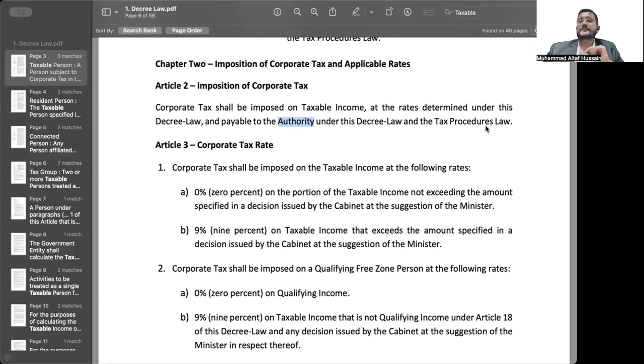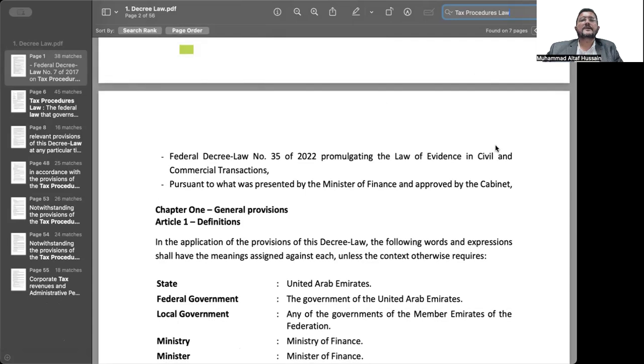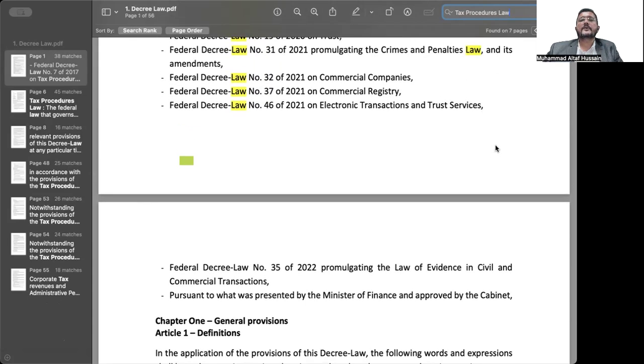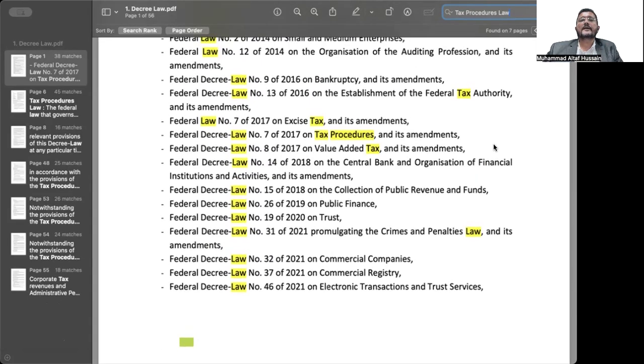Now, that's another interesting point for everyone to remember: the tax that is payable under this decree law, and then there is another law which is called tax procedures law. So let us have a look at this anyways. Some of you might already know what this tax procedures law is, but in any case, we are going to have a look at it.